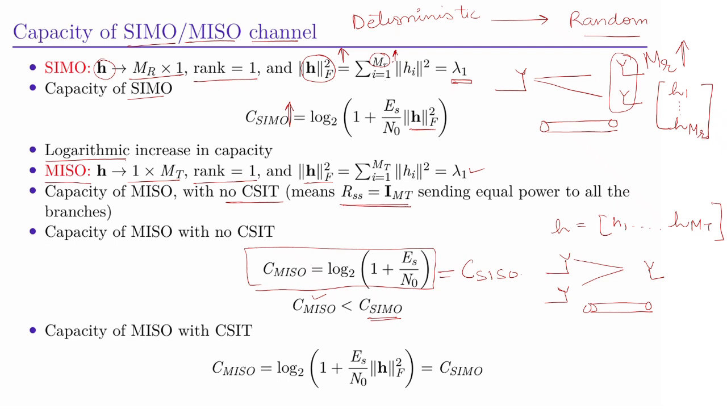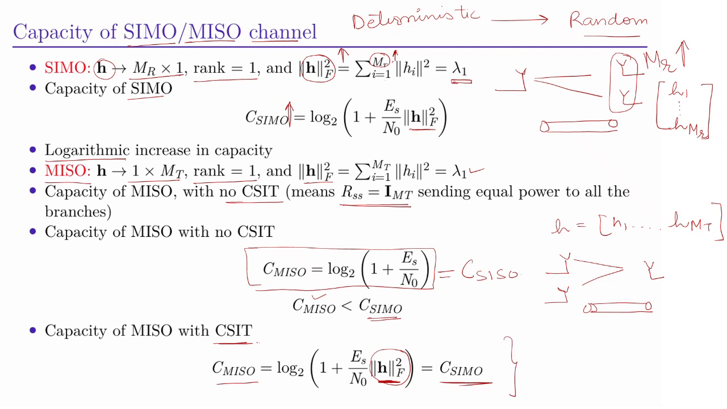Now when there is CSIT, what you can do, you can send the symbols with different power. So basically you control the power and you get the capacity of MISO equal to log2(1 plus Es by MT times the Frobenius norm of H), and this capacity of MISO is equal to the capacity of SIMO.